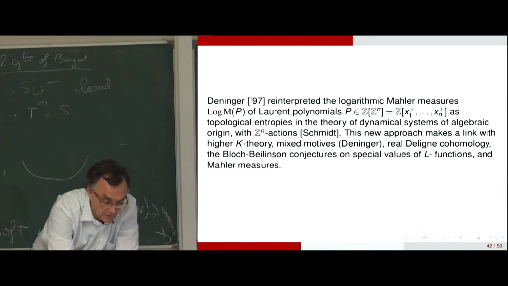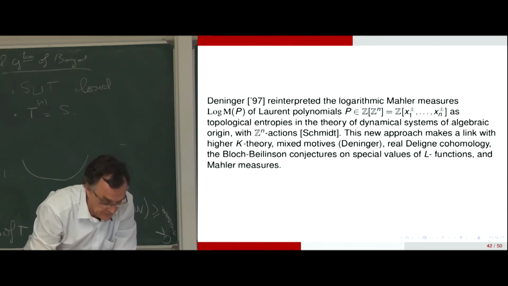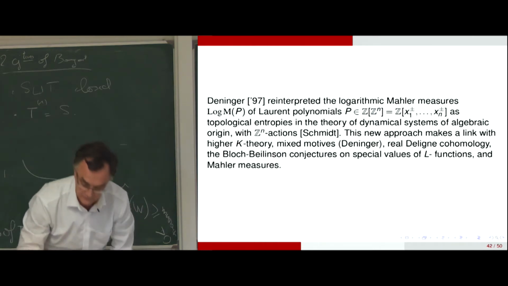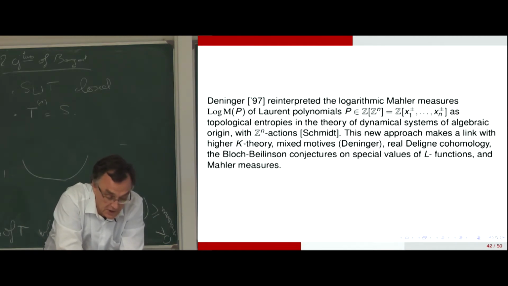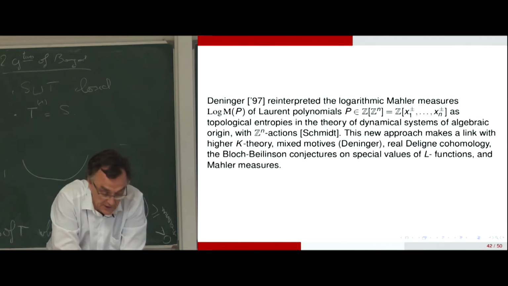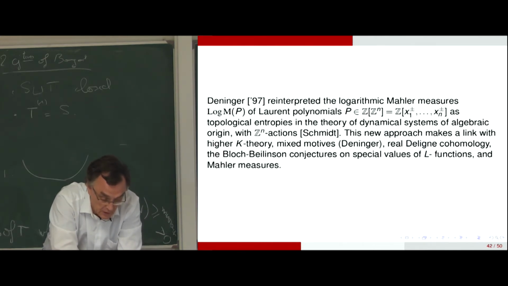So Deninger reinterpreted in 97, in a very basic article, the logarithmic Mahler measures of Laurent polynomials as topological entropies in the theory of dynamical systems of algebraic origin with higher actions.